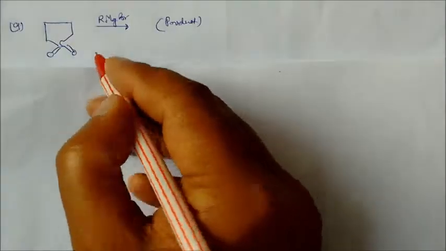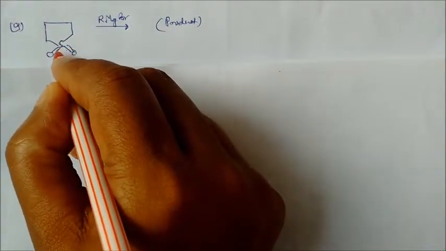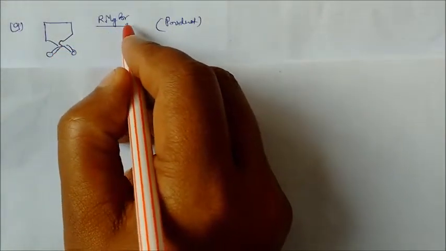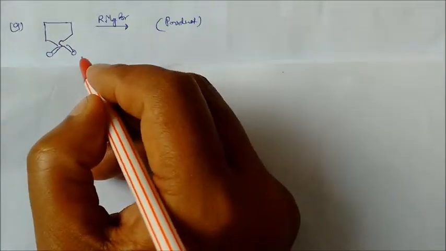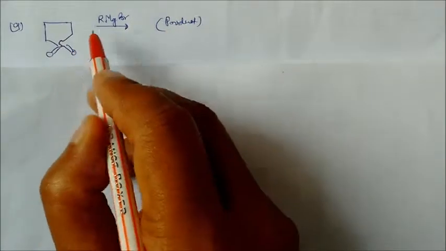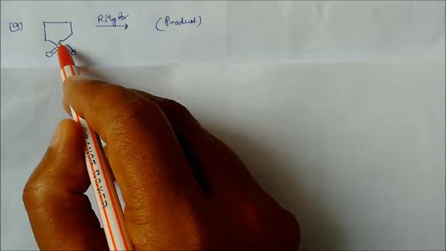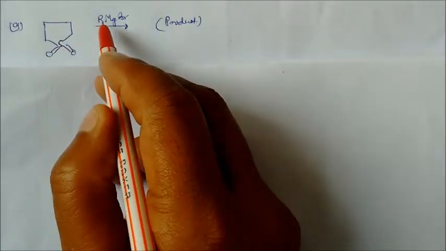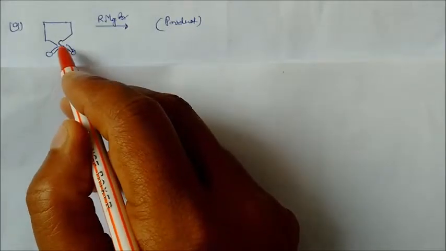So this is a sulfur with 2 oxygens and a Grignard reagent is there. So what is the product? Sulfur is acting as a Lewis acid. So definitely Grignard will attack on this carbon. Okay, so what will happen? It won't attack this carbon. It is very strong over here.